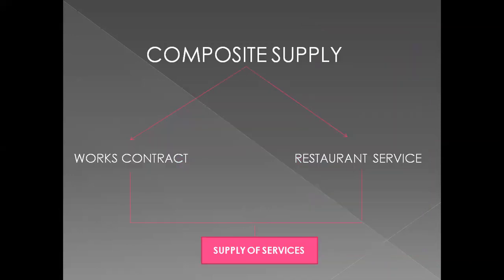Now, going on to the second category, that is restaurant services. Restaurant provides both goods, that is food, and also services. This is a composite supply. This is specifically treated as supply of services as per Schedule 2 of the GST.